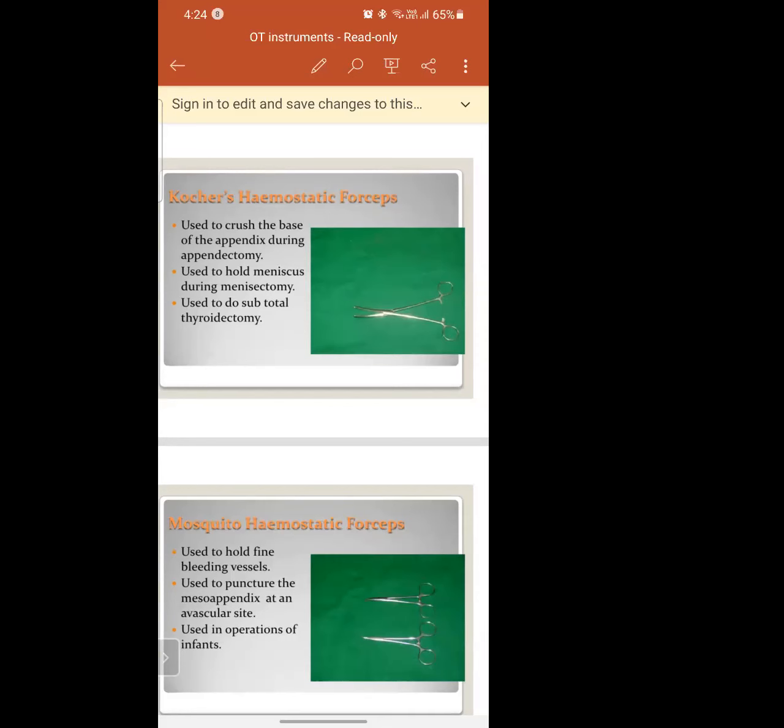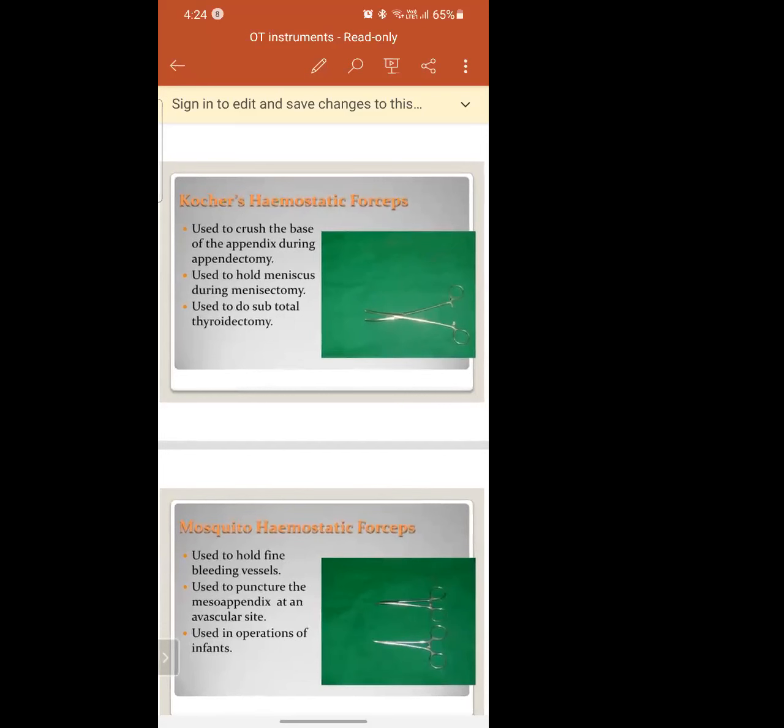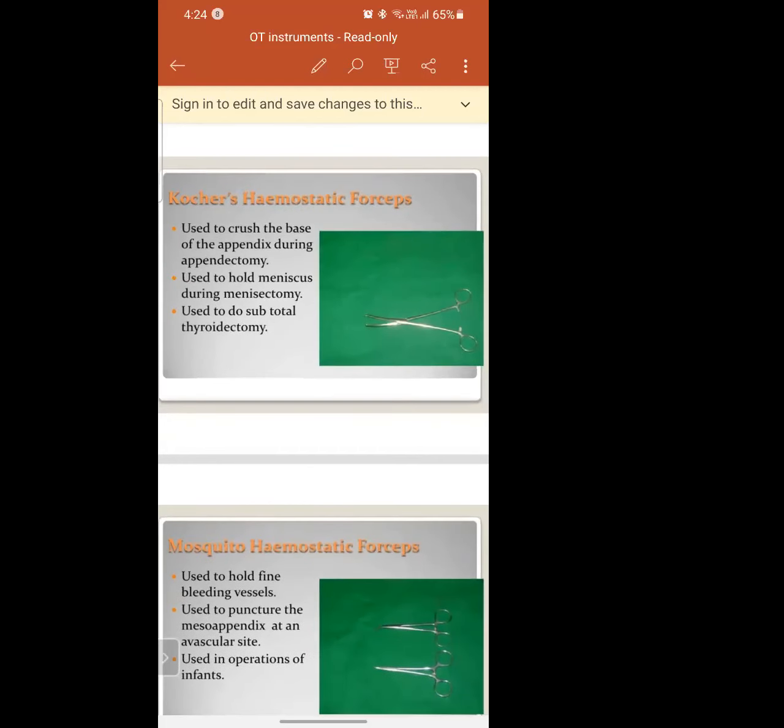To hold the skin, you have seen, right, while appendectomy or whenever you have to take out some skin and cut, the doctors will hold it with a forceps, and after holding it, next you will cut. So that forceps is nothing but Koch's forceps. It is used for every surgery, for holding the skin. Is that clear?